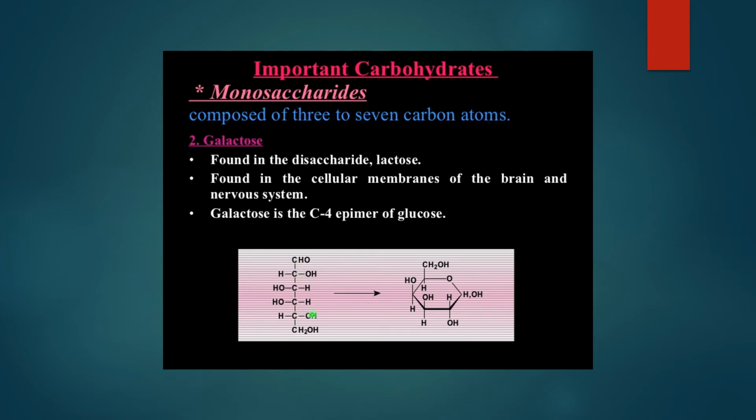This is galactose we are showing to you. In glucose, this OH group is over here, and in galactose, the OH group is on the left hand side. That means there is a change in configuration with the same molecular formula, so they are epimers of each other. Galactose and glucose are epimers of each other. That is the meaning of the word epimer.